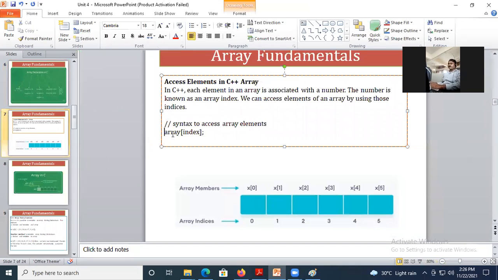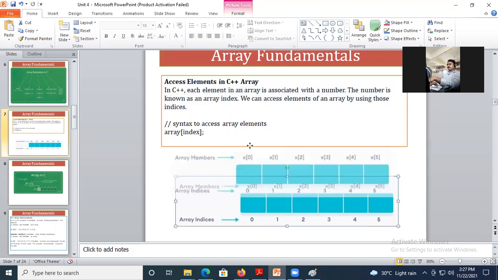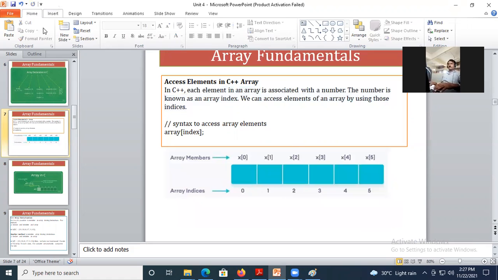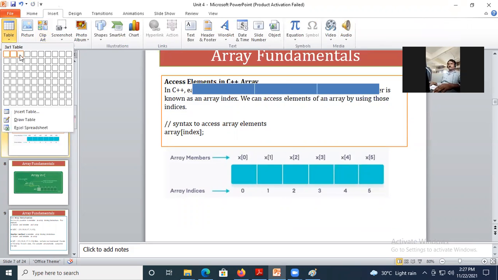Yes, array and index. If you check the syntax, it gives you array index. But before this, for what you are going to give here, you need to remember this sentence. Each element in array is associated with number. The number is known as array index. We can access the element of array by using those indices. Now check, I will write it here. I will use one more thing here. 2, 3, 4, 5.